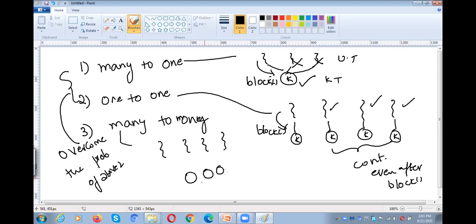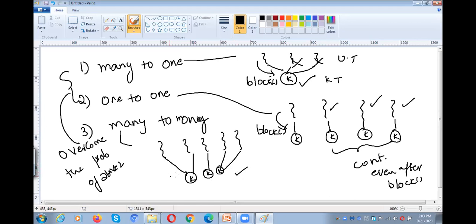But these kernel level threads may not be equal to the user level threads. Here in this case, 4 user level threads and 4 kernel threads. But here in this case, 5 user level threads are connected to 3 kernel level threads, right? That means user level threads are more than one, and kernel level threads are more than one.